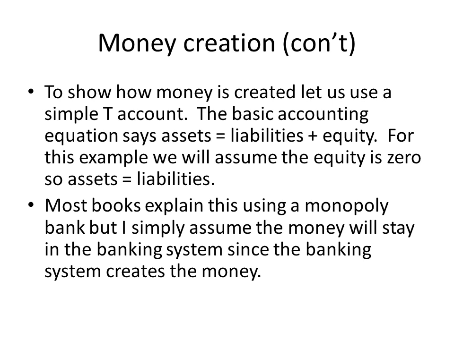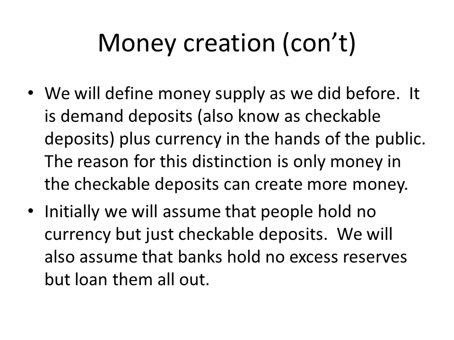To show how money is created, let us use a simple T account. The basic accounting equation says assets equal liabilities plus equity. For this example, we will assume the equity is 0, so assets equal liabilities. Most books explain this using Monopoly Bank, but I simply assume that the money will stay in the banking system, since the banking system creates the money.